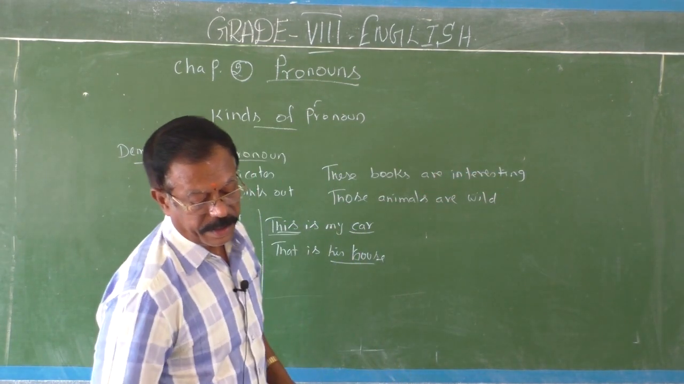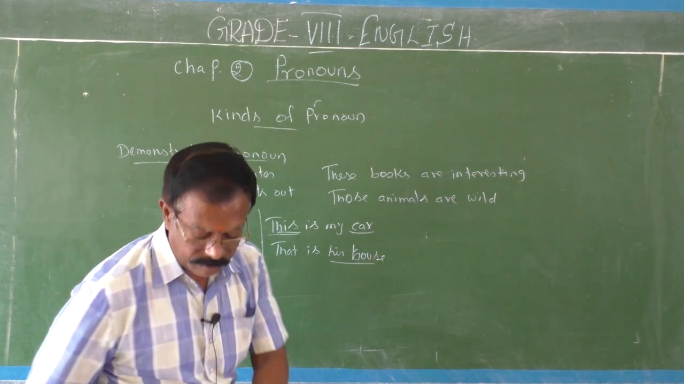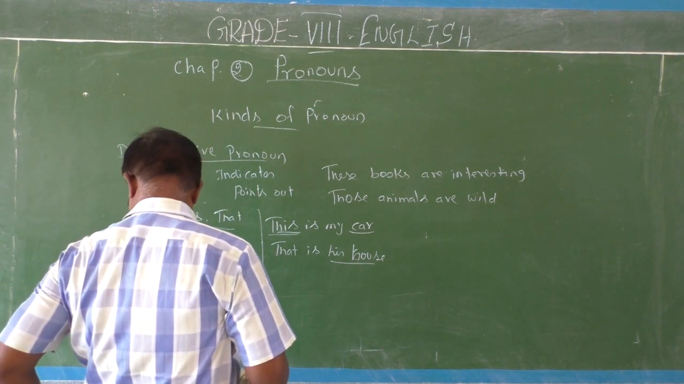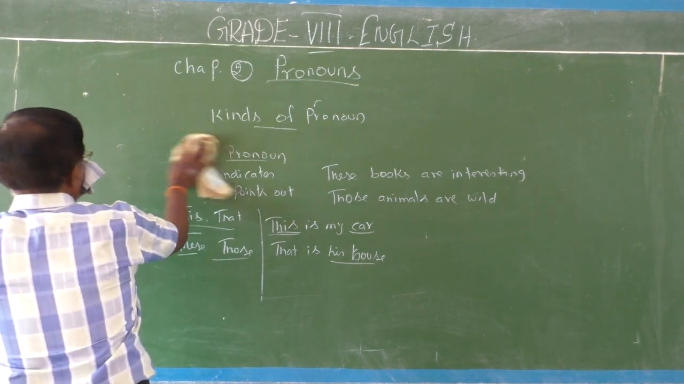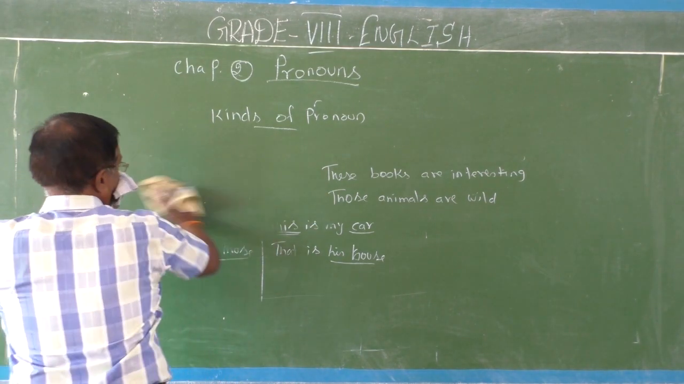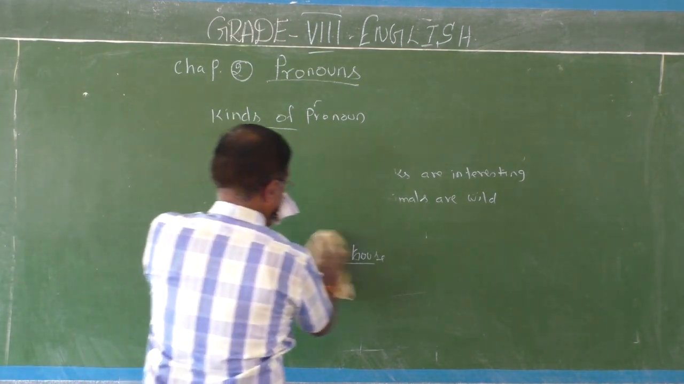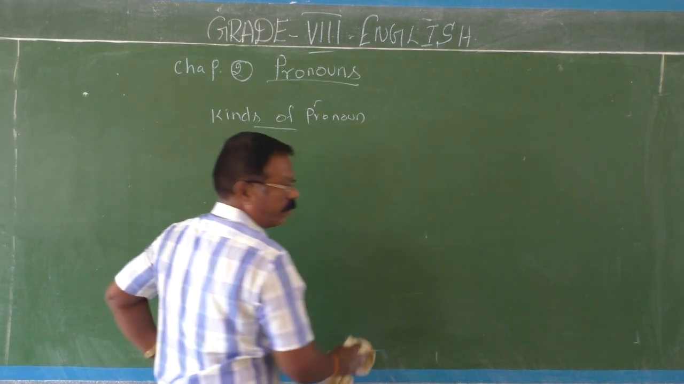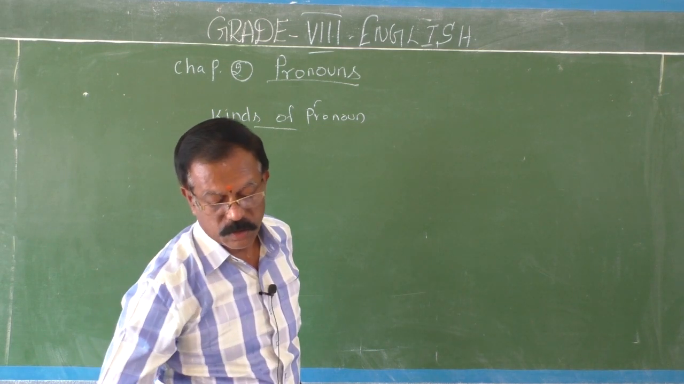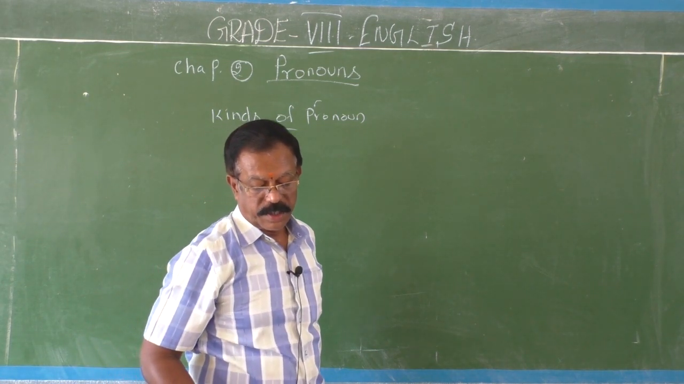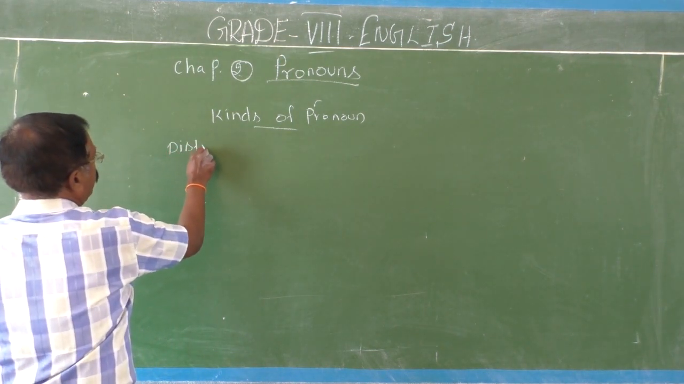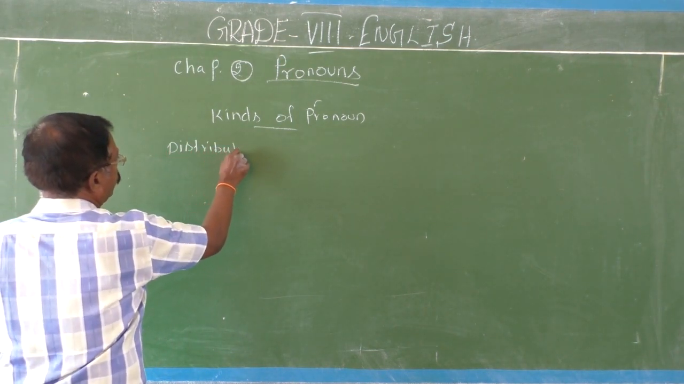Okay, children. Next type. First one, demonstrative pronoun. What is the next one? I will write the definition for the next kind of pronoun and I will give you examples also. First one demonstrative pronoun, second distributive pronoun.